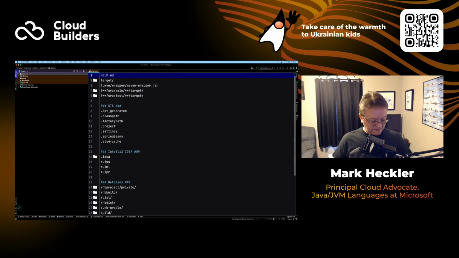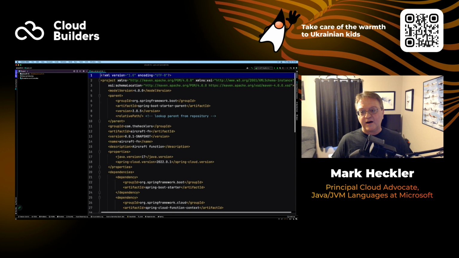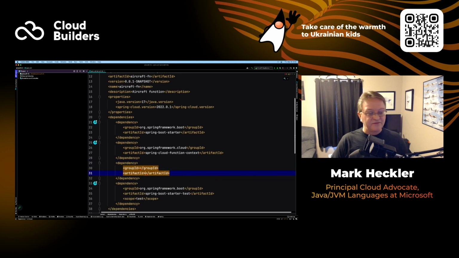So close this, and then I want to go and open the POM. Now again, I only brought in one dependency. That's our Spring Cloud Function context, and that will work fine in terms of what it's meant to do: start, run, stop. But what I want to do now is add the capability to actually run this so I can see what's happening for the purposes of the demo.